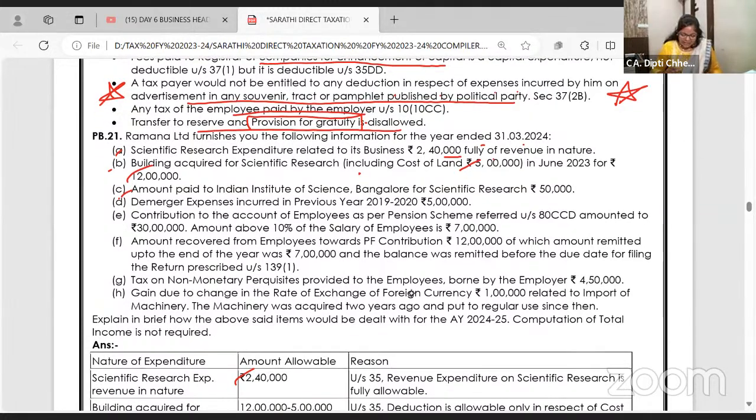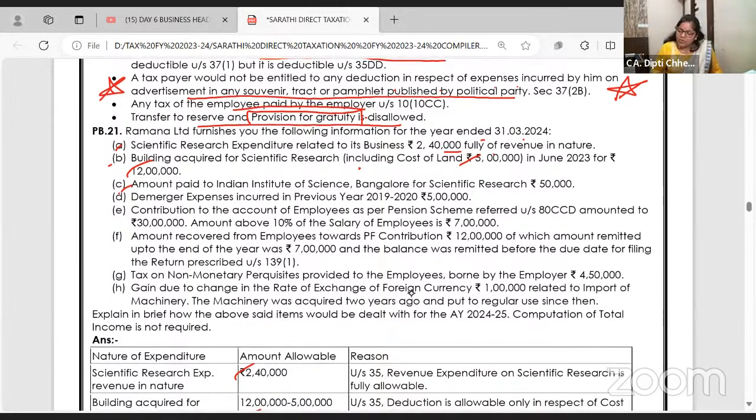Okay. Answer for C: amount paid to Indian Institute Bangalore. Is it allowed? Yes.